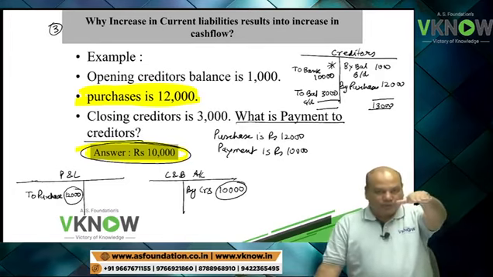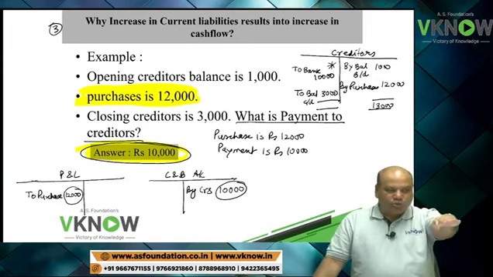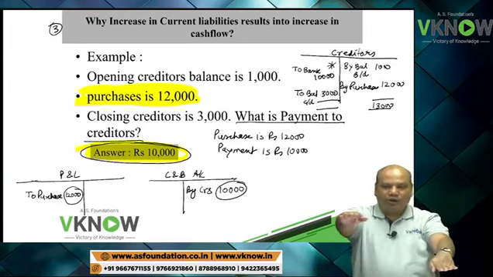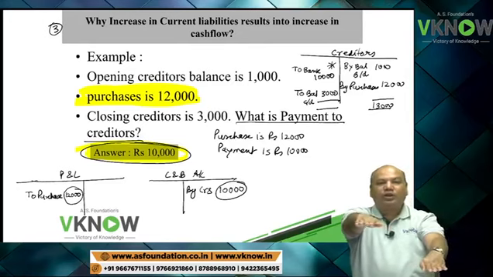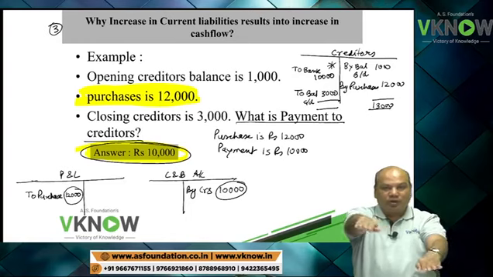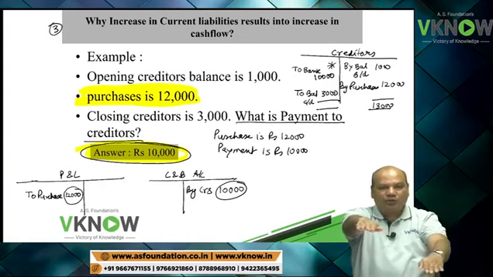So this is my profit. Profit has gone down by 12,000 rupees. And this is my cash account. Cash balance will go down by 10,000 rupees. Look at it carefully. Profit reduces by 12,000. Cash reduces by only 10,000, so cash is on a higher plane.